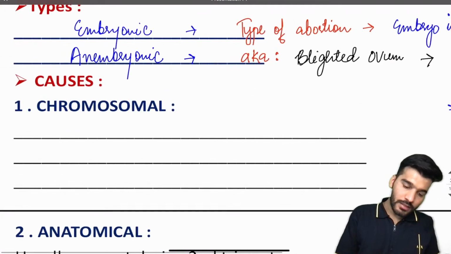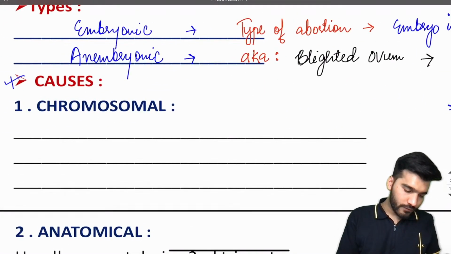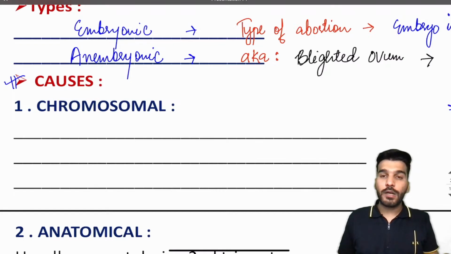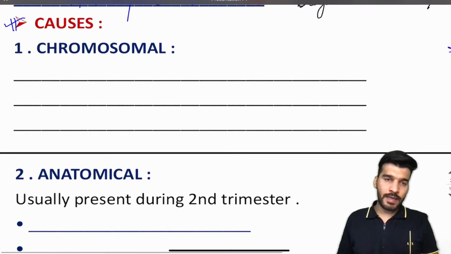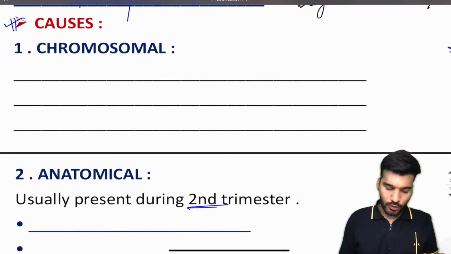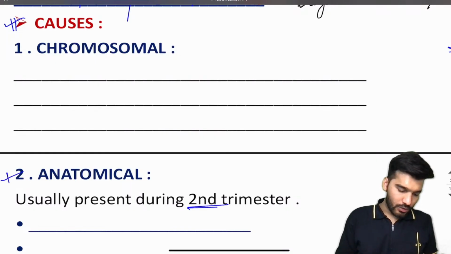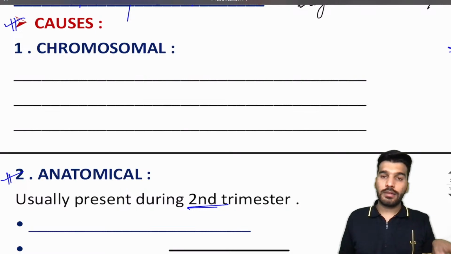Now, what can be the causes of abortion? Depending upon the trimester, in the first trimester we usually have which type of causes? Chromosomal causes. In the second trimester we usually have causes like anatomical causes. Now we'll discuss the chromosomal causes and the anatomical causes of abortion.